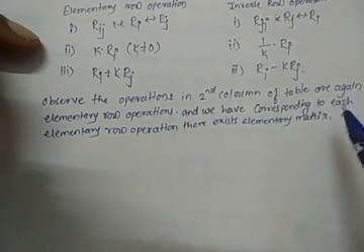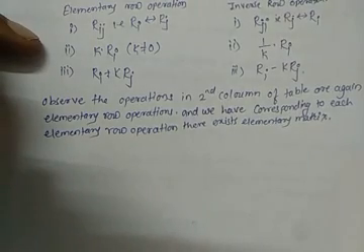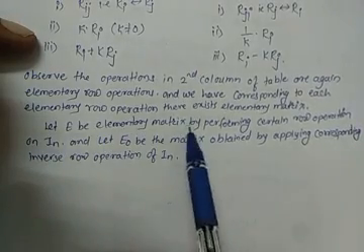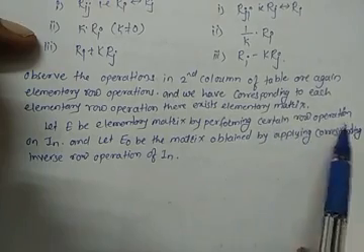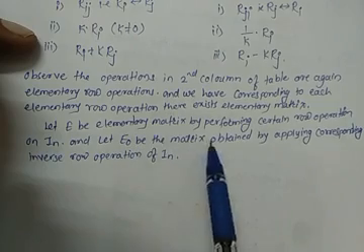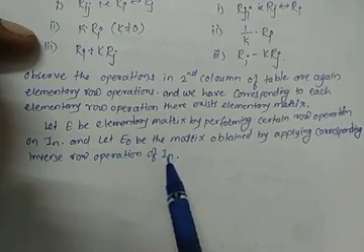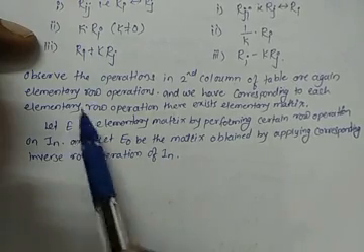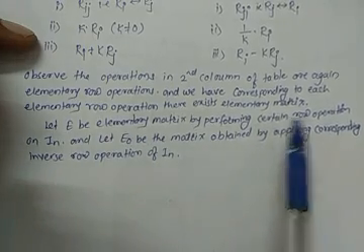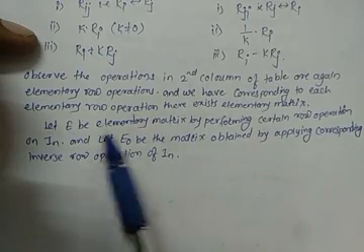And corresponding to each elementary row operation there exists an elementary matrix. Now let E be the elementary matrix obtained by performing a certain row operation on the identity matrix, and let E naught be the matrix obtained by applying the corresponding inverse row operation on the identity matrix. We have considered two matrices, E and E naught: E as an elementary matrix by applying an elementary row operation, and E naught as a matrix obtained by the inverse row operation.